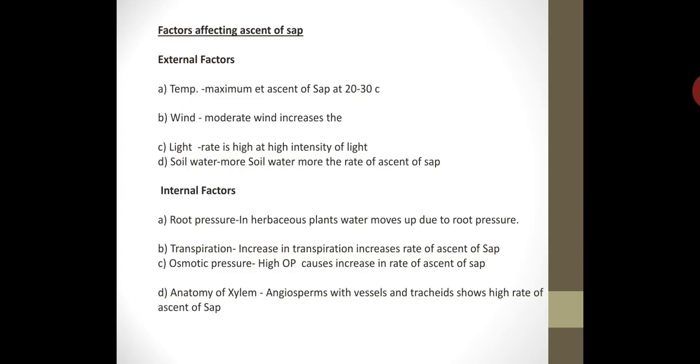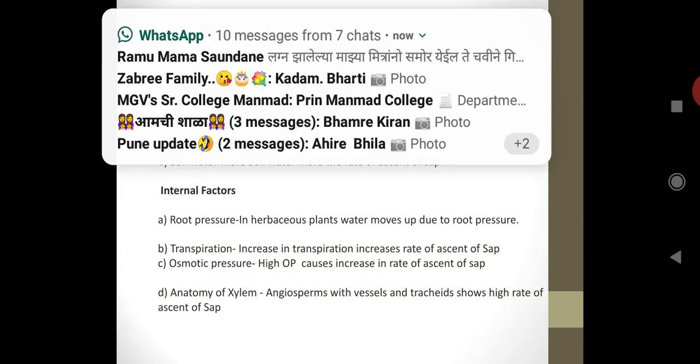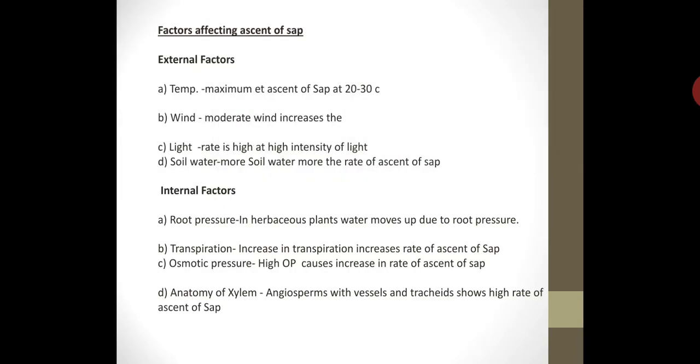Now let us study the internal factors, that is, factors related to the inside of the plant body. First, root pressure. Root pressure is a very important phenomenon observed in herbaceous plants.